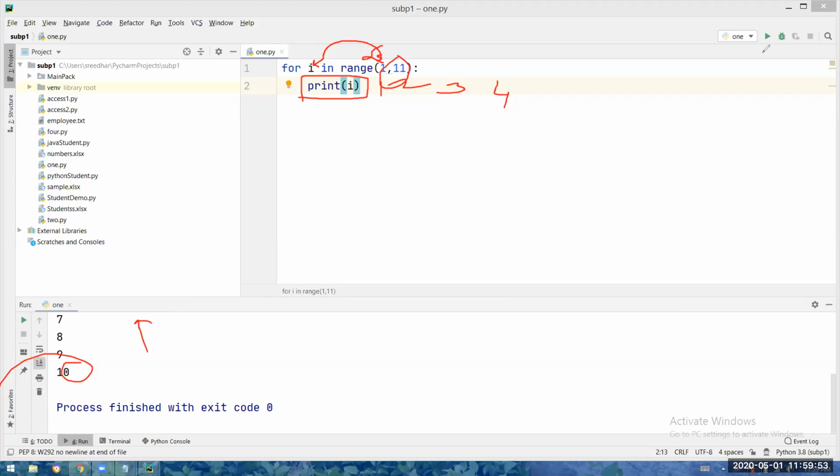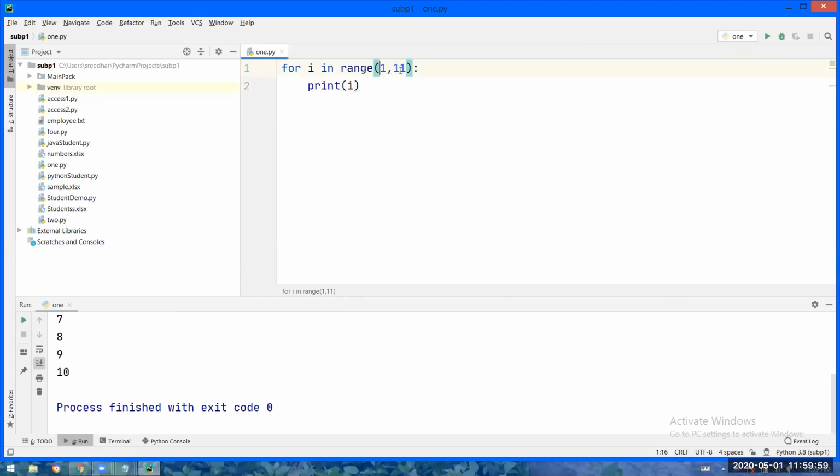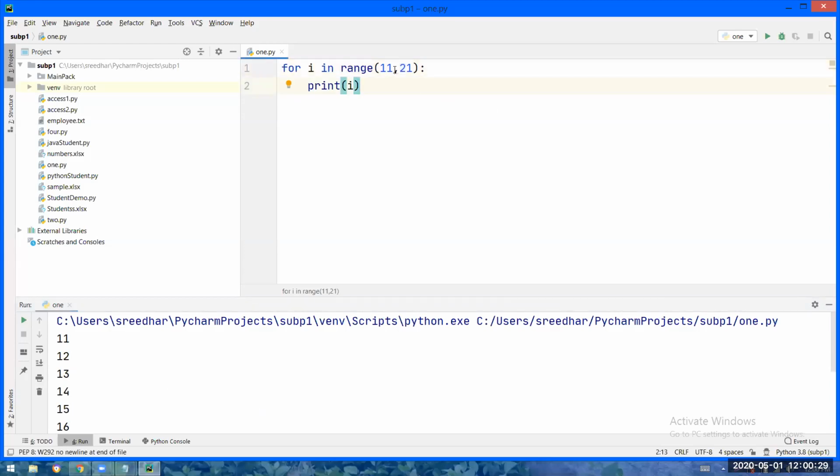Okay, now you tell the output of this. Can anybody tell me what is the output of this code? 11 to 20. Correct. So 11 will be going into i, 11 will be printed, and 12 will be going into i, 12 will be printed. 13 will be into i, 13 will be printed, up to 20 only, as I told. That means by default 1 value is getting incremented, right?